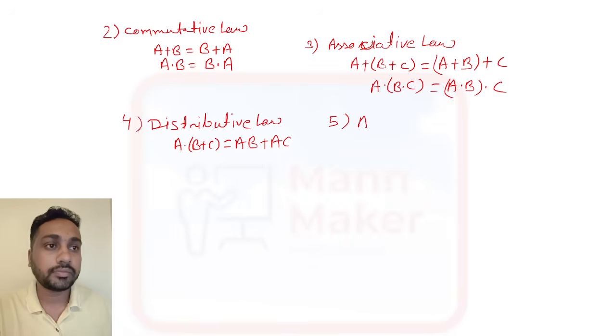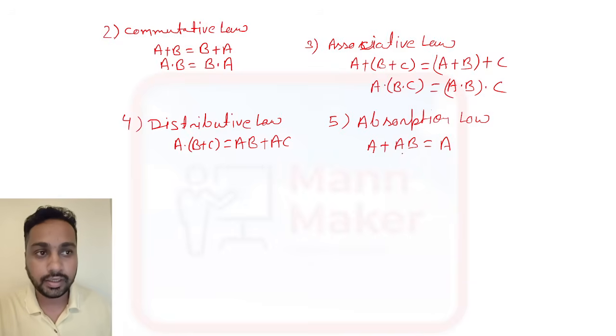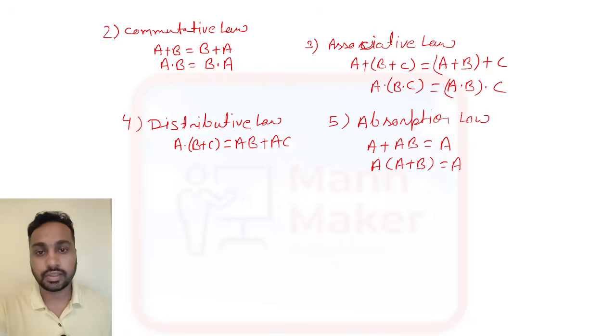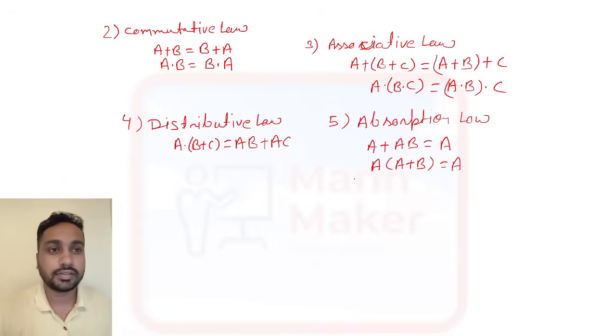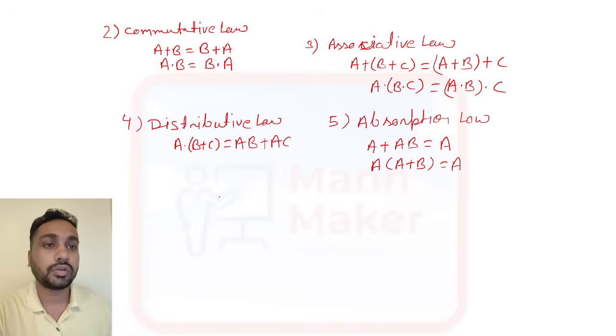Then we have absorption law. In this, A plus AB is equal to A, and A plus A bar B is equal to A plus B. You can consider these as formulas also; it is a simple law, you just need to remember it.